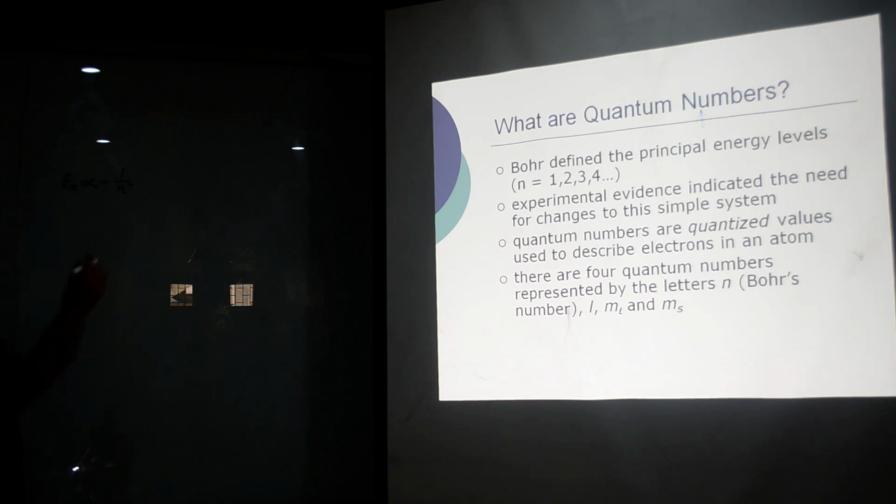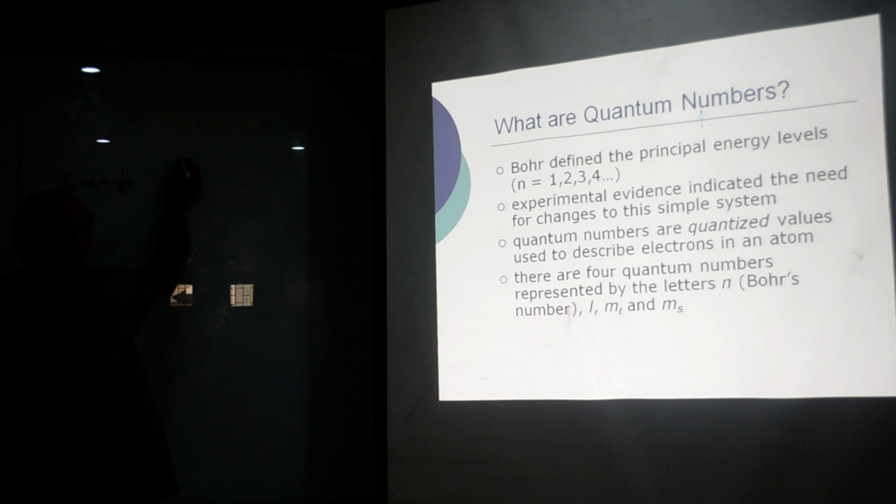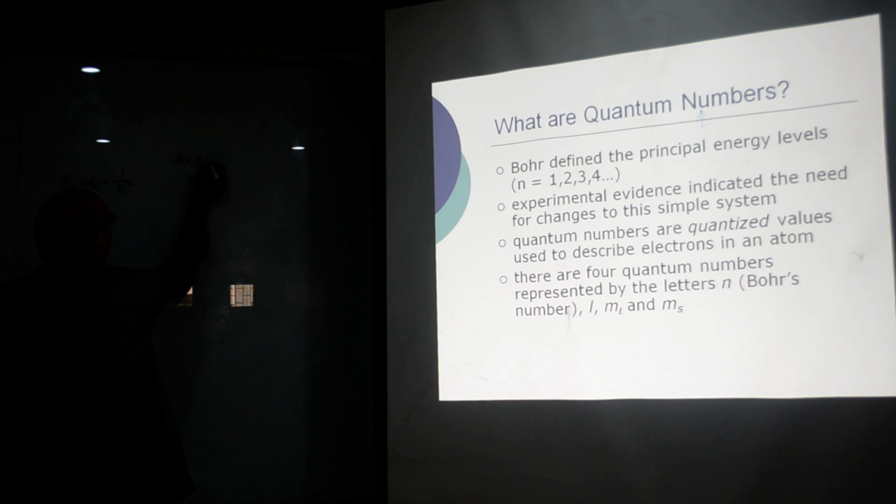And for that we define the shells. K shell in an atom, for which n is equal to 1. L shell in an atom, for which n is equal to 2. M shell in an atom, for which n is equal to 3. N shell, n is equal to 4, and so on.